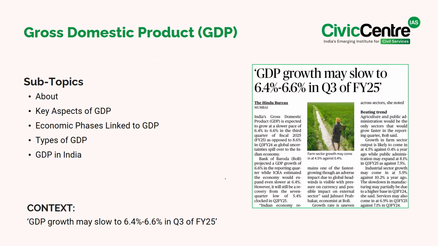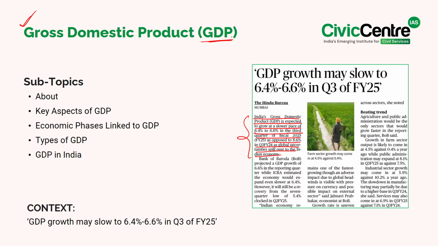Now, moving to the next article, India's gross domestic product is expected to grow at a slower pace of 6.4% to 6.6% in the third quarter of fiscal year 2025, as opposed to 8.6% in quarter 3 of financial year 24, as global uncertainties spill over to the Indian economy. In this context, let's see what exactly GDP is and why it matters. Let's break it down in simple terms.